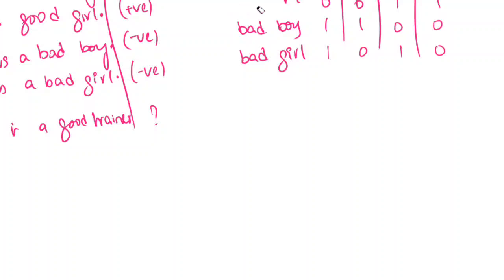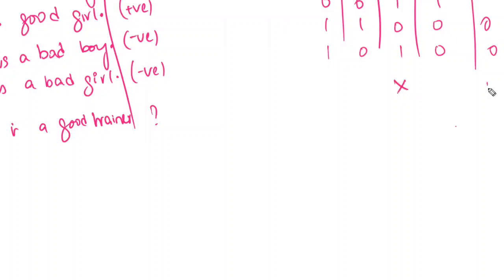Now your input data is converted like this, and the output data is as it is, positives and negatives. Input is ready, output is ready. Now if you do the encoding on the output, the negatives are converted to zeros and the positives are converted to 1. Structured data is ready, right? This is the original data. This is the clean data. Structured data is ready. Now you have X, you have Y.